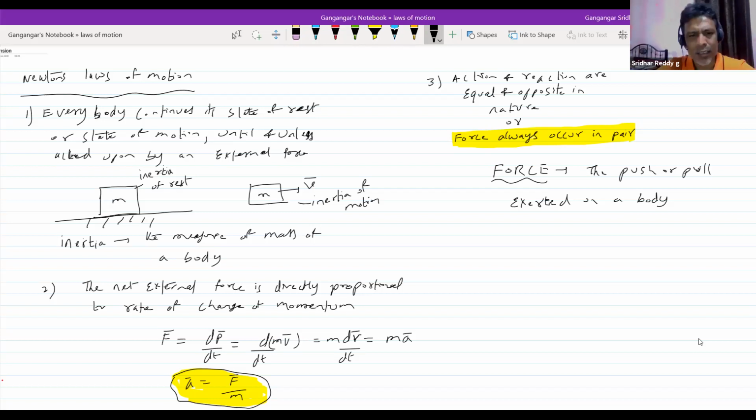This is the chapter where you need a lot of common sense rather than physics or anything else. First of all, if you have a notebook, a bag, or a water bottle, push it. By pushing, what happens? You are applying a force. The push or pull exerted on a body will set up a force.